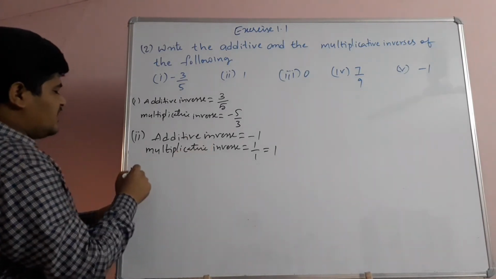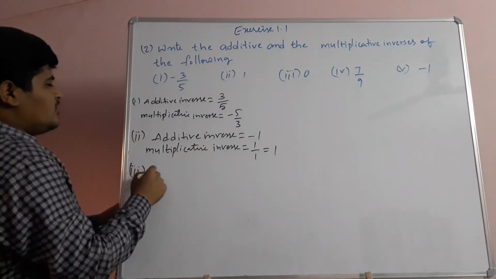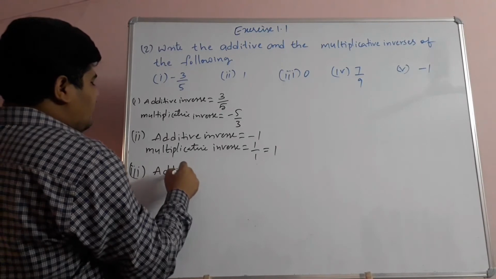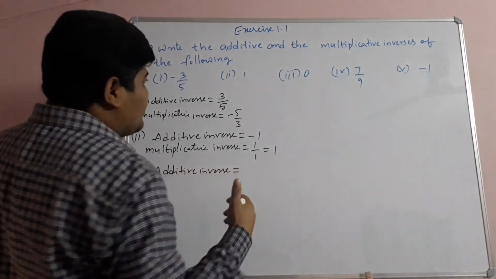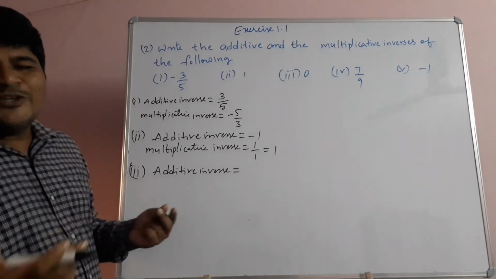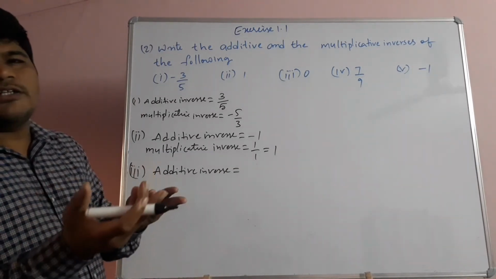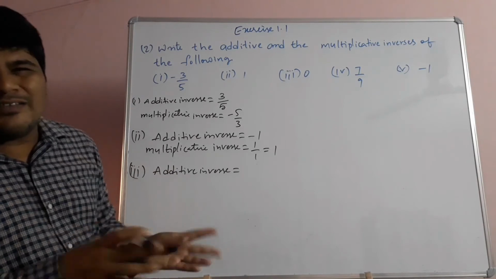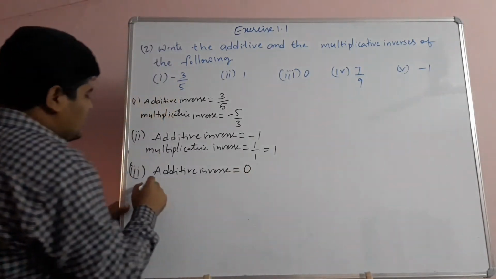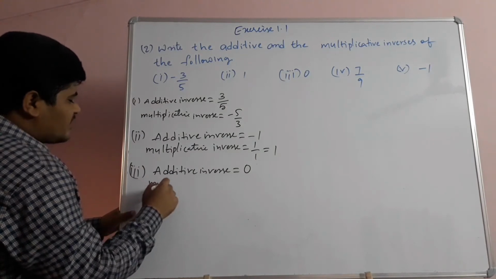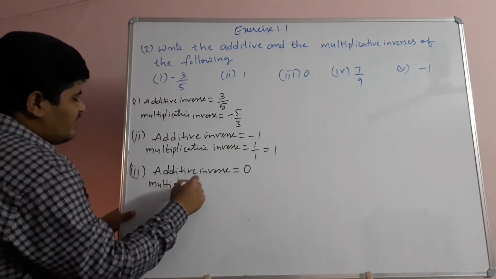Now next, 0 is given, children. What is the additive inverse of 0? If you add 0 to 0, then you will get 0. So the additive inverse of 0 is 0 only, children. There is no plus 0 or minus 0, just 0 only. And what is the multiplicative inverse?